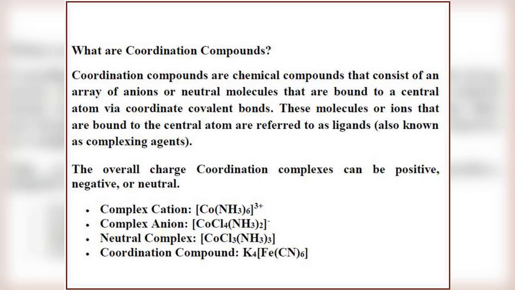The overall charge on coordination complexes can be positive, negative or neutral. You can see some examples. A complex cation, the charge is positive. A complex anion, the charge is negative. Neutral complex, the charge is 0. There is a coordination compound in which there is a positive cation and there is a coordination sphere.